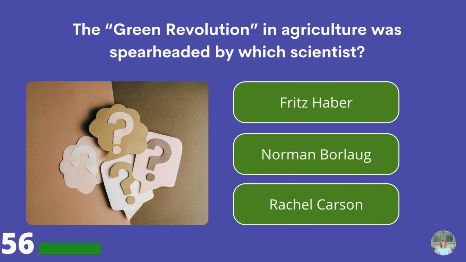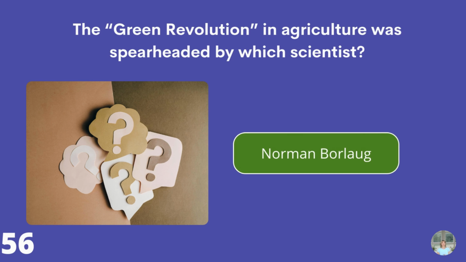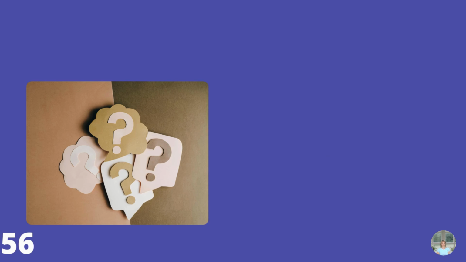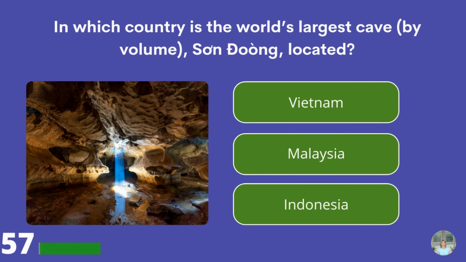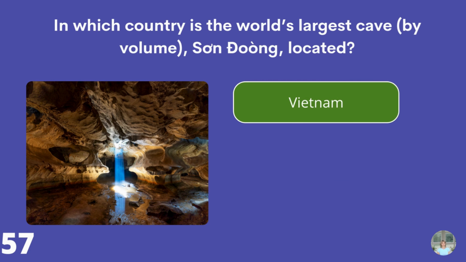The Green Revolution in agriculture was spearheaded by which scientists? Fritz Haber, Norman Borlaug, or Rachel Carson? Norman Borlaug. In which country is the world's largest cave by volume, Son Doong, located? Vietnam, Malaysia, or Indonesia? Vietnam.